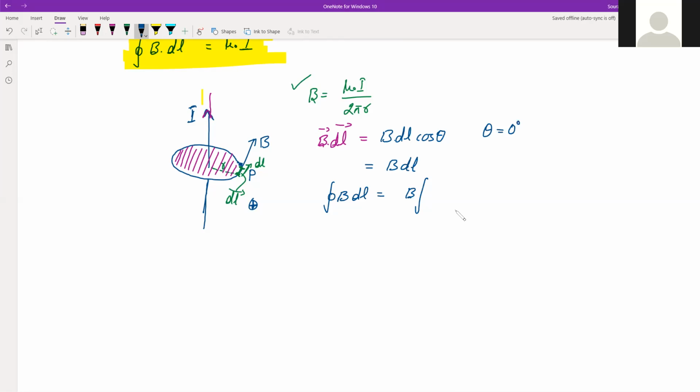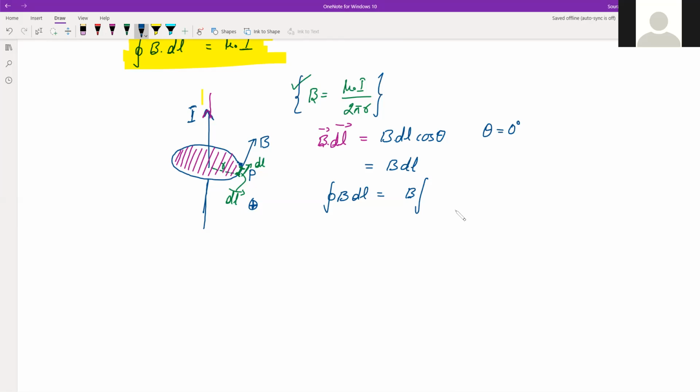Again, we have taken Ampere's law, so this loop we have chosen is a circle. On that circle, every point is at the same distance from the wire, because the wire is at the center. We have drawn this circle, and all the points on its circumference will be equidistant from the center. So that's why, as you can see here, the magnetic field formula is mu naught I divided by 2 pi r.